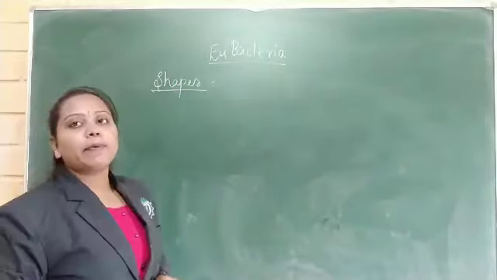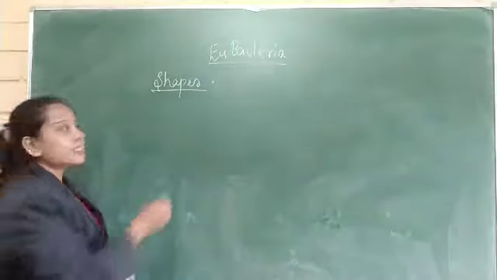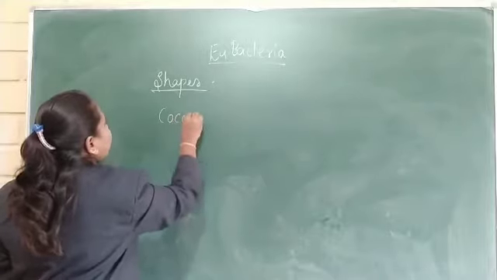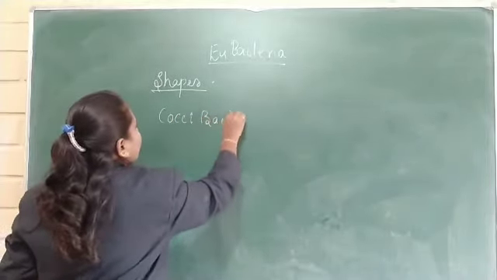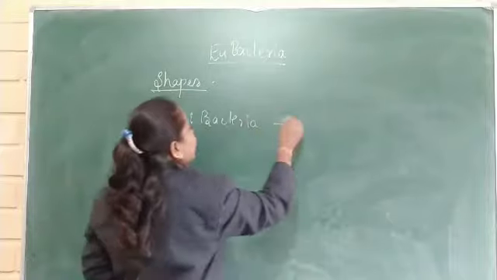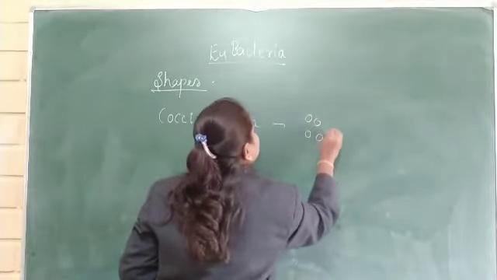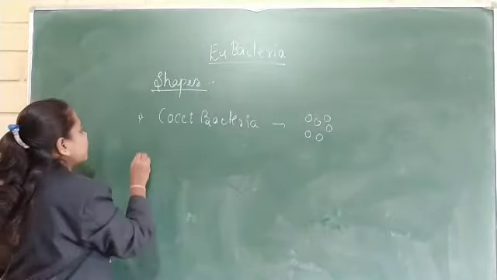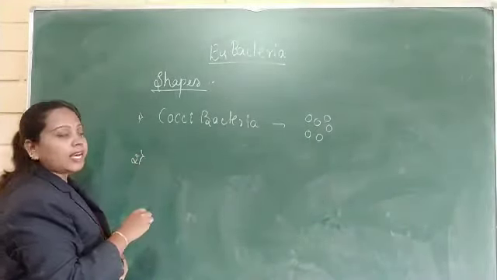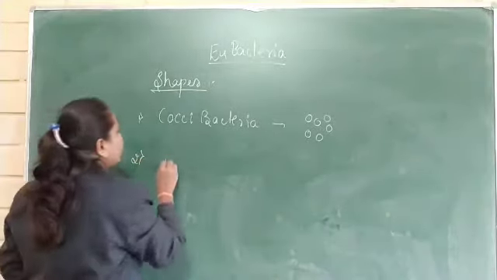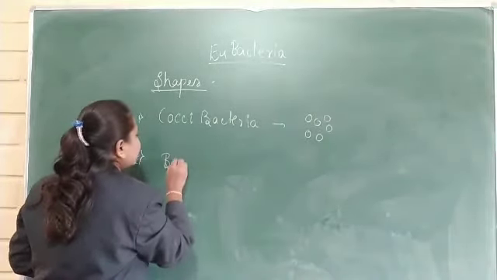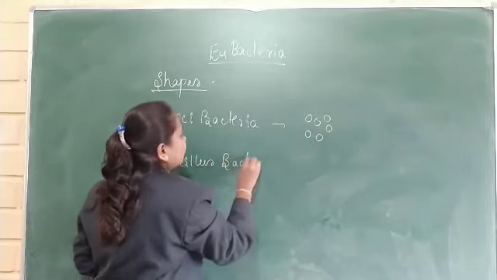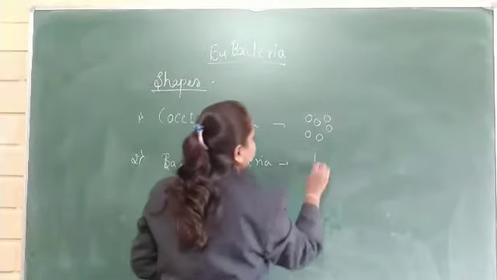When coming to the shape of the bacteria, a few bacteria are spherical in shape, and those bacteria are called cocci or coccus bacteria. The next type is, a few bacteria are rod in shape, and those bacteria are called Bacillus bacteria.